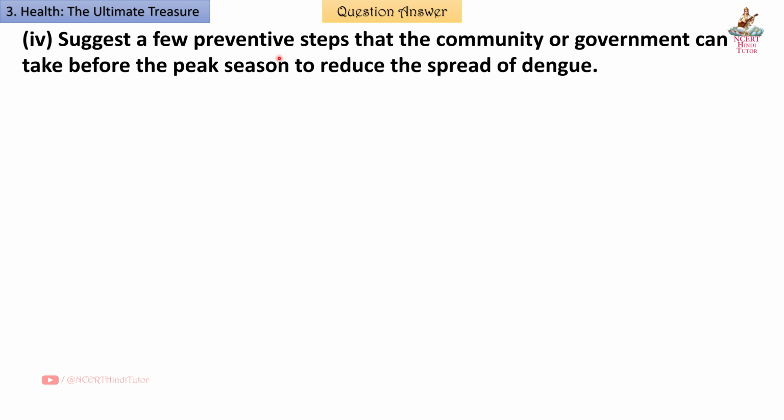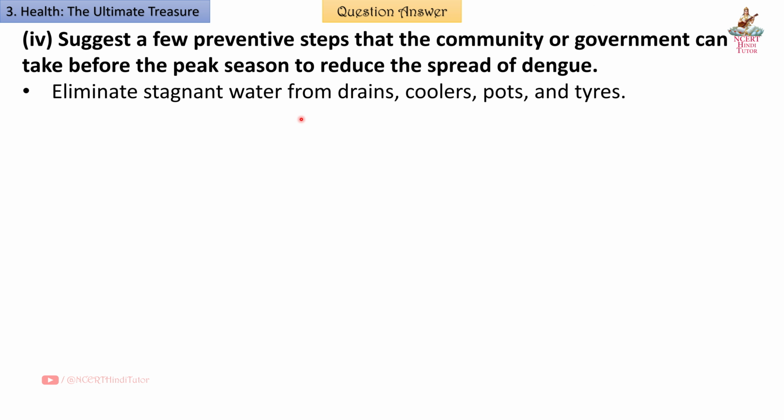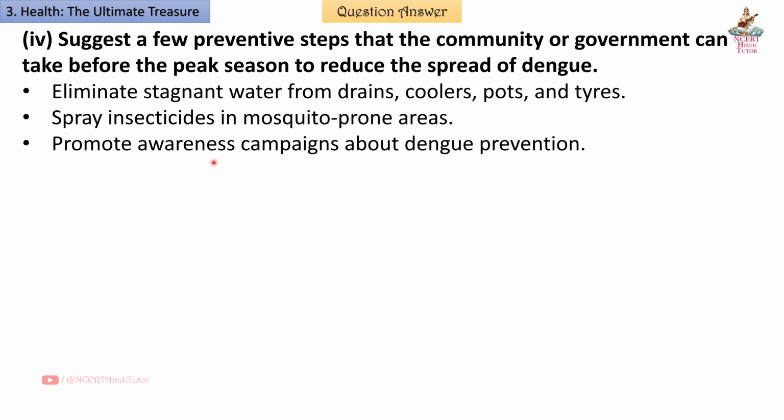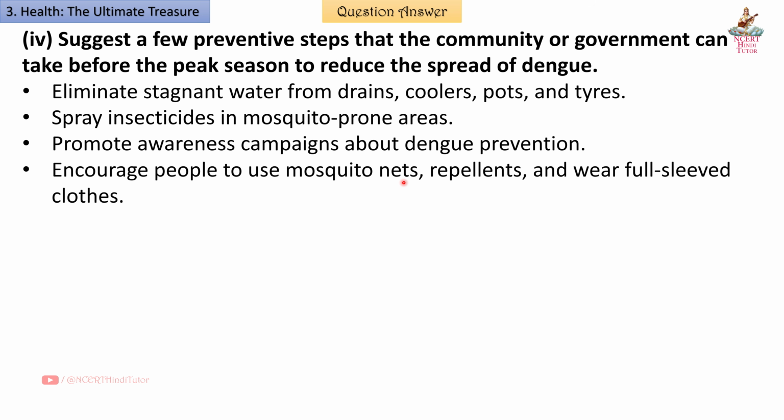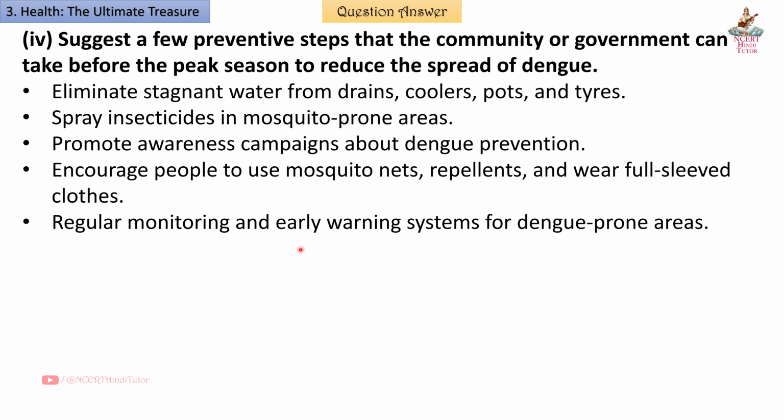Fourth, suggest a few preventive steps that the community or government can take before the peak season to reduce the spread of dengue. Answer: eliminate stagnant water from drains, coolers, pots and tires. Spray insecticides in mosquito prone areas. Promote awareness campaigns about dengue prevention. Encourage people to use mosquito nets, repellents and wear full sleeved clothes. Regular monitoring and early warning systems for dengue prone areas. So friends, these are the preventive steps. You can note it down.